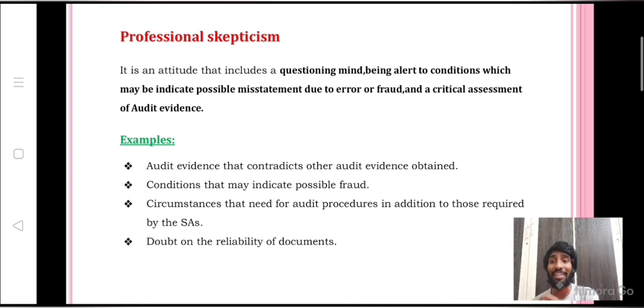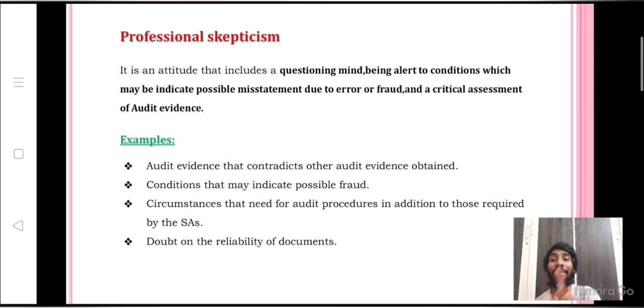Next one, conditions that may indicate possible fraud. For example, a sales invoice raised for 1 lakh, but there is no movement of stock. Invoice has been raised for sales, but there is no movement of stock. In such cases, you need to apply professional skepticism.